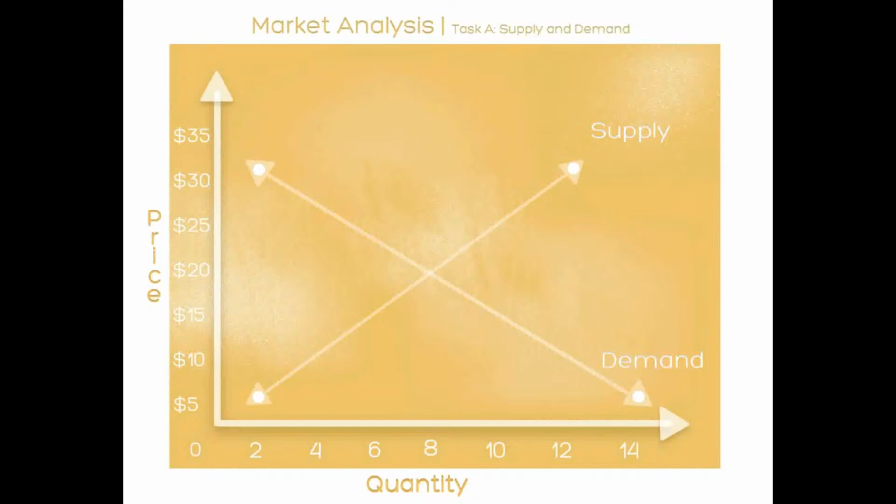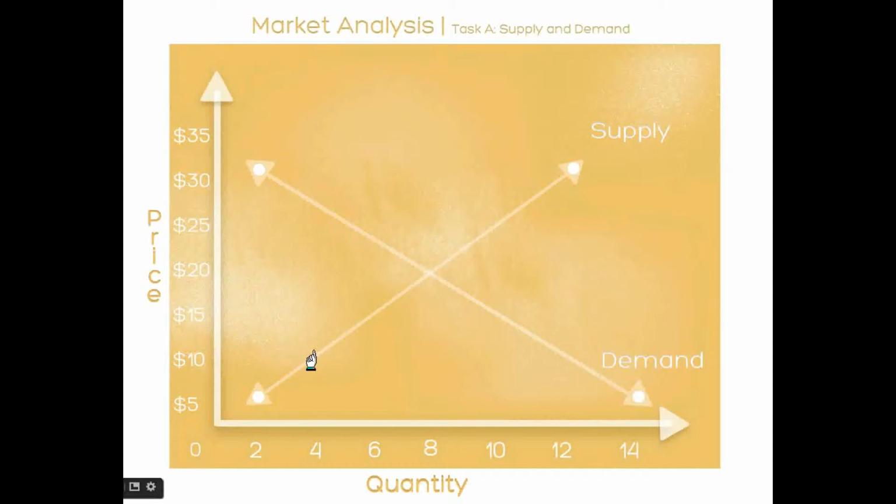buy the shoes. The law of supply, however, states that a higher price will cause an increase in the quantity supplied, and a lower price will cause a decrease in the quantity supplied. In simple terms, the company is willing to supply more products when the price is higher, but when the price drops, the company will supply fewer products. For example, General's company is willing to supply 14 high heels at the price of $35. This happens because the more products supplied, the more money they can gain. When the price drops, they are only willing to supply 4 high heels at the price of $10.